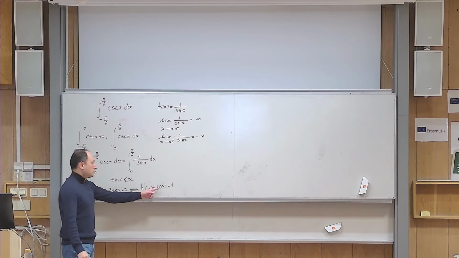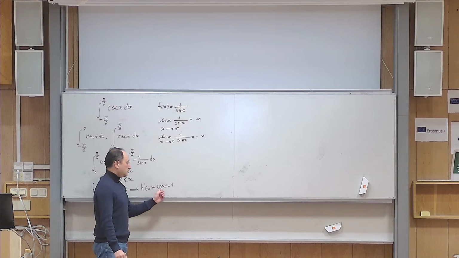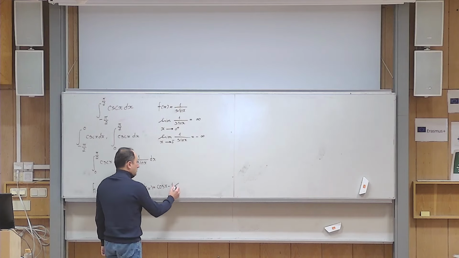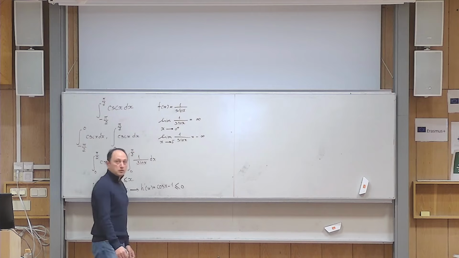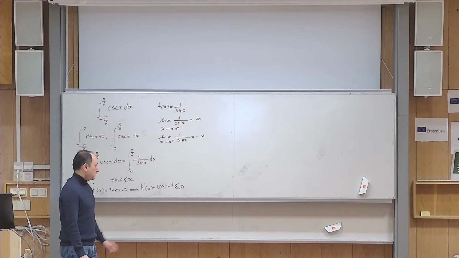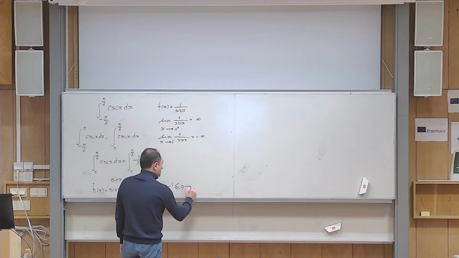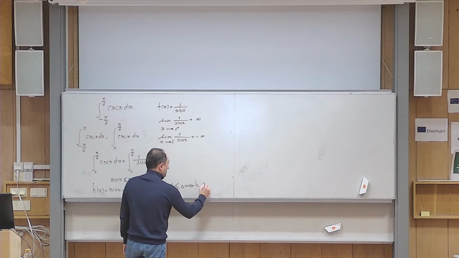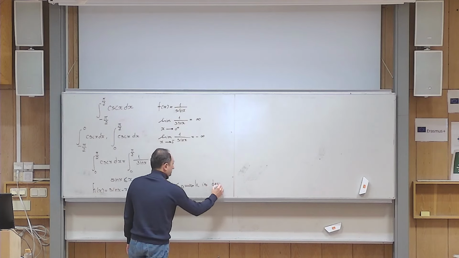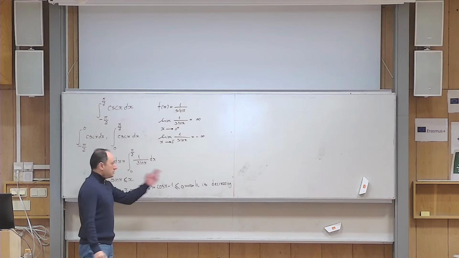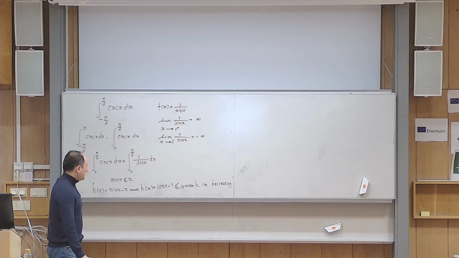But I know that cosine is at most 1, so cosine x minus 1 is always negative, or at most equal to 0. This means that h is a decreasing function. Of course, h is decreasing on any interval, including the interval that I am interested in.